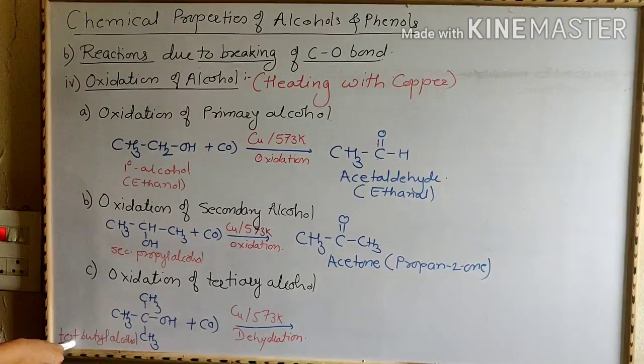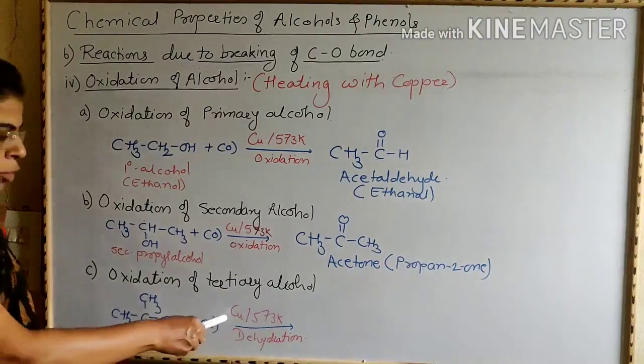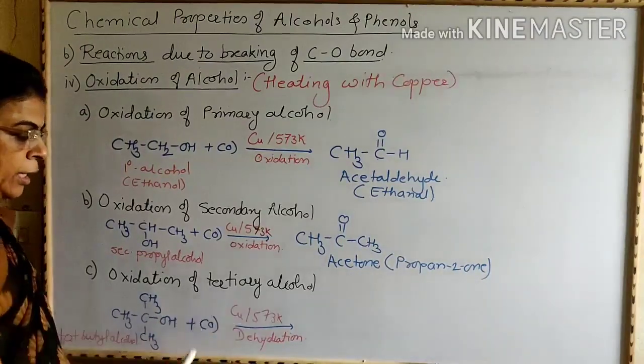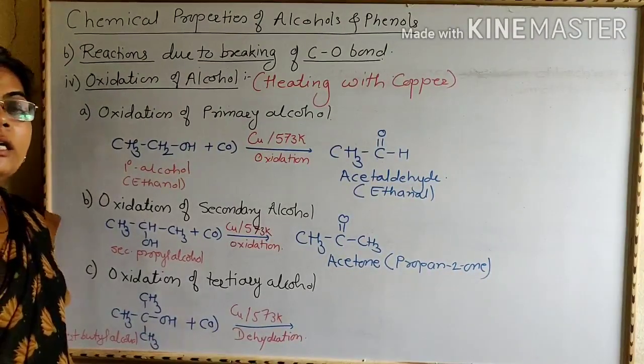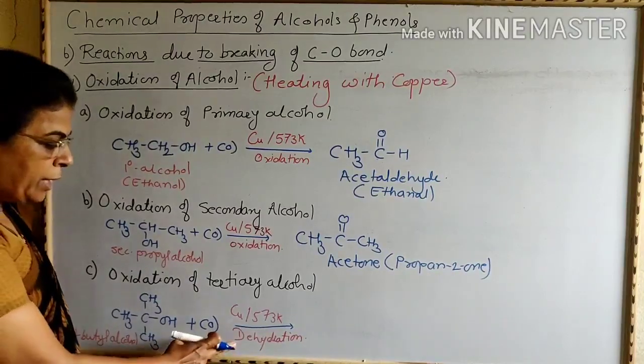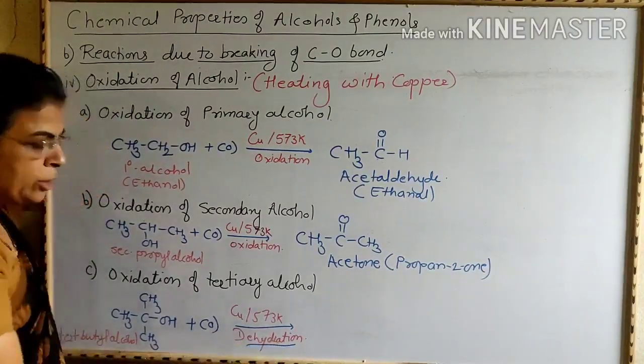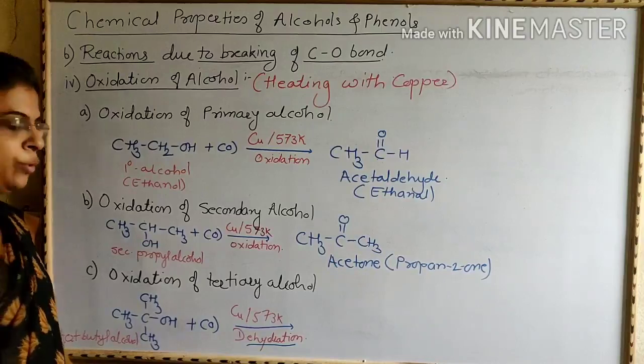Now we are going to see oxidation of tertiary alcohol. When vapors of tertiary butyl alcohol are passed over preheated copper at 573 Kelvin temperature, it does not undergo oxidation but it undergoes dehydration to form isobutylene.